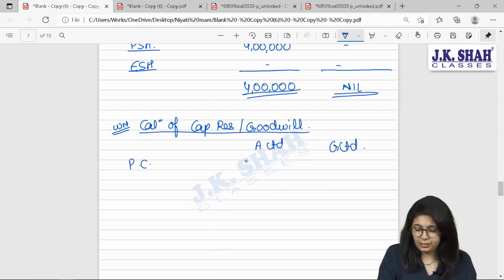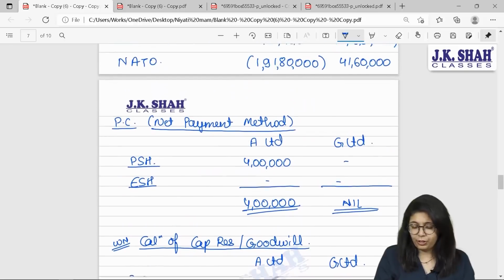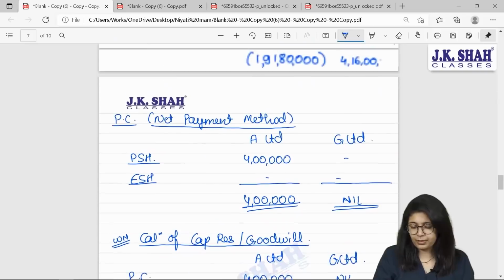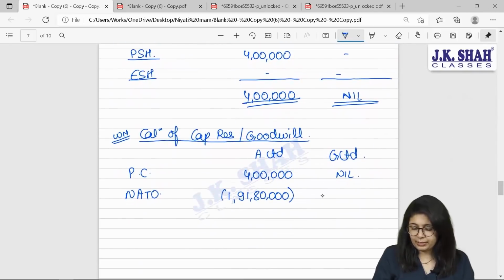What is their PC? 4 lakhs and nothing against net assets taken over. Here you will get negative figure of 1 crore 91 lakh 80,000 and 41 lakh 60,000. So let us understand this logically.